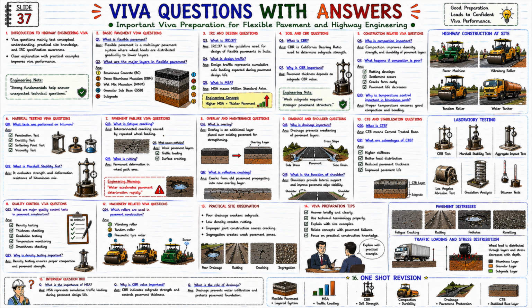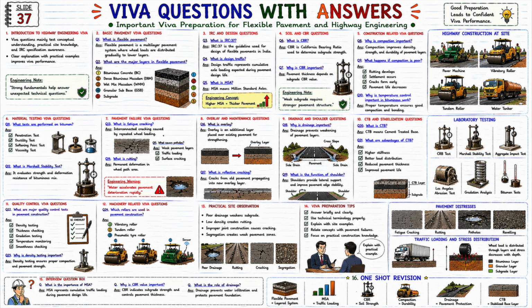Q3. What is IRC 37? Answer. It is the guideline used for flexible pavement design. Q4. What is design traffic? Answer. Design traffic is the cumulative axle loading expected during the pavement design life. Q5. What is MSA? Answer. MSA means million standard axles. Now see the engineering concept below. Higher MSA, thicker pavement. And this is the basic concept of pavement thickness design.